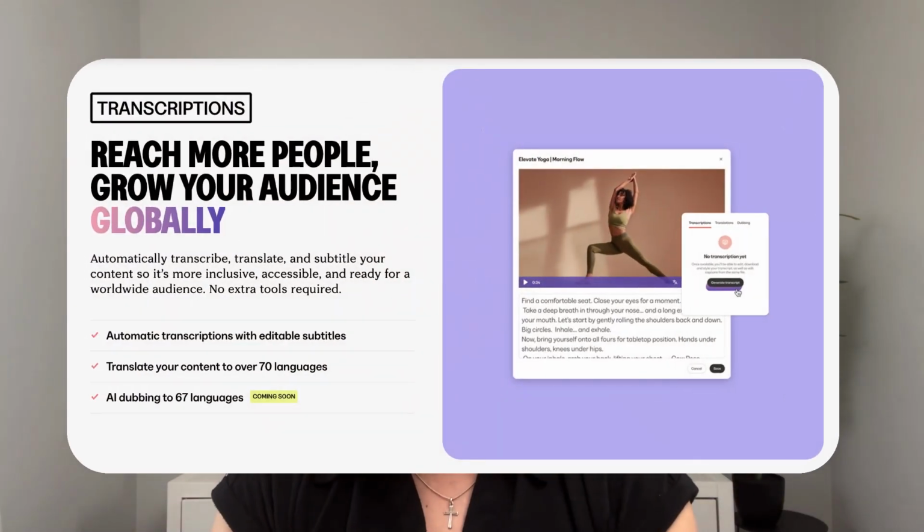So you've probably heard that AI is taking over the world. As you know, Kajabi is also big into AI advancements. And one of the features that they released on September 16th, 2025 is transcriptions and translations. And this is auto-generated within the Kajabi platform.